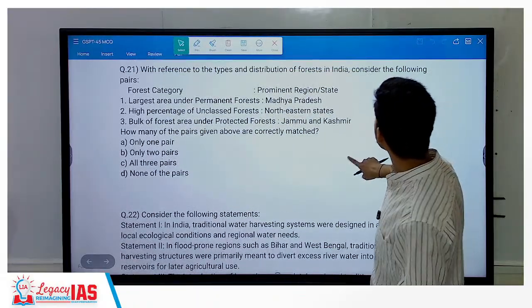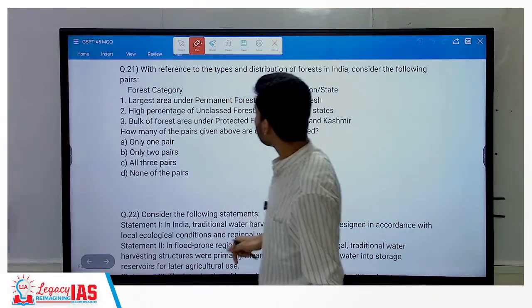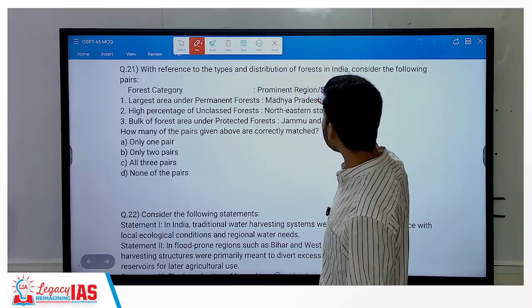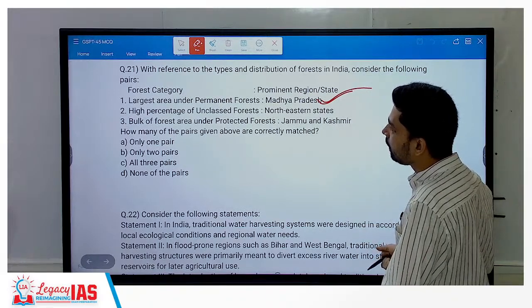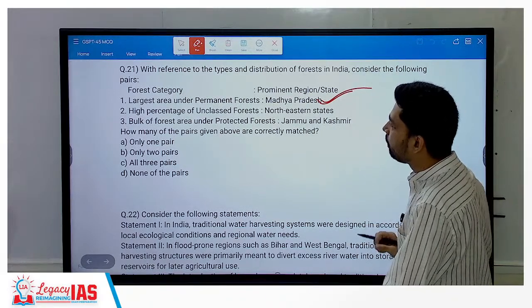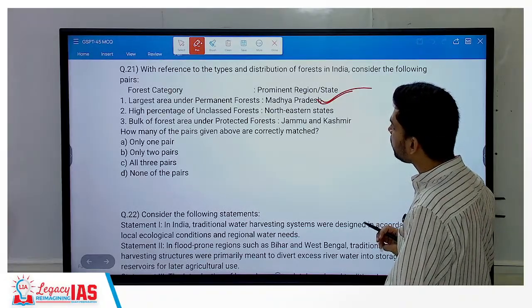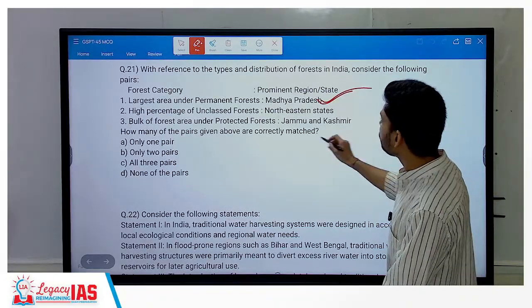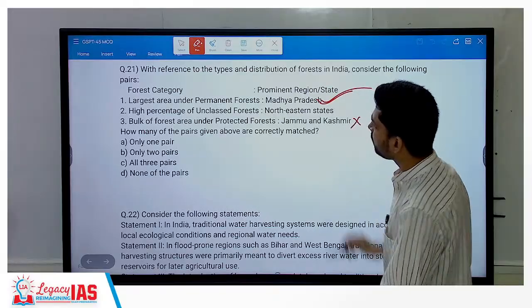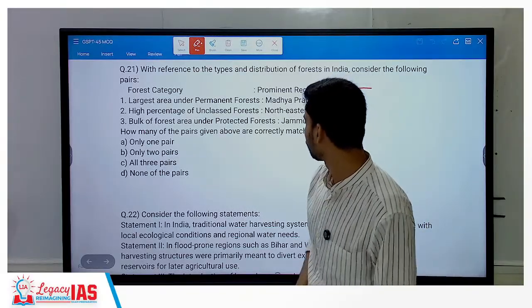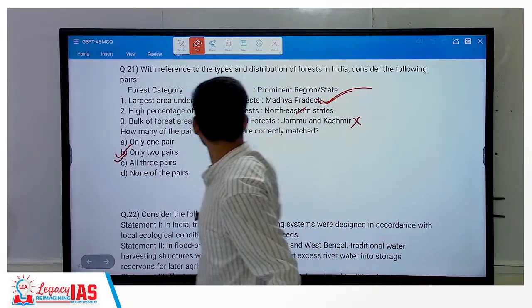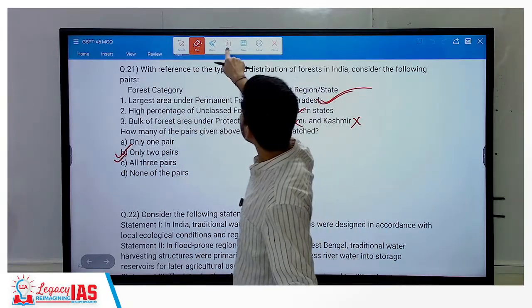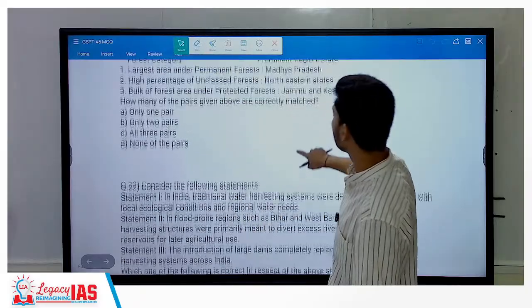Type and distribution of forest in India, consider the following statements. Largest area under permanent forest is in Madhya Pradesh, correct. High percentage of unclassed forest in northeastern states, correct. Bulk of forest area under protected forest in Jammu Kashmir? No, it is not protected. In Jammu Kashmir you mostly have reserved forest and not protected one. So 2 only, B. The third is incorrect.